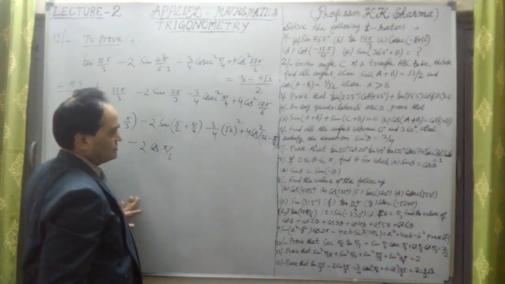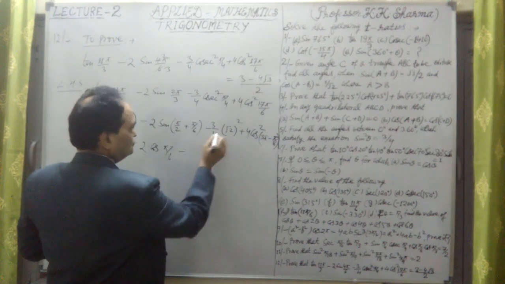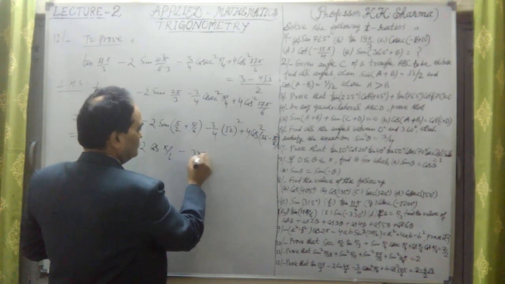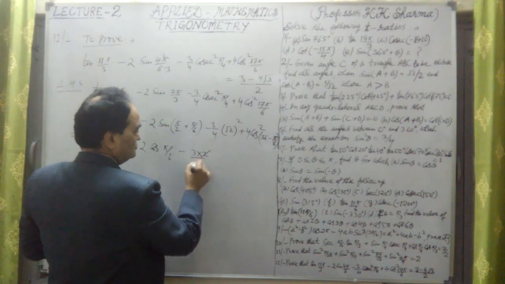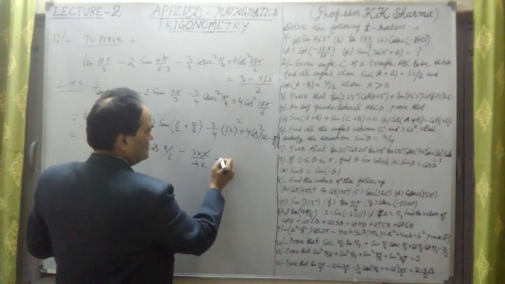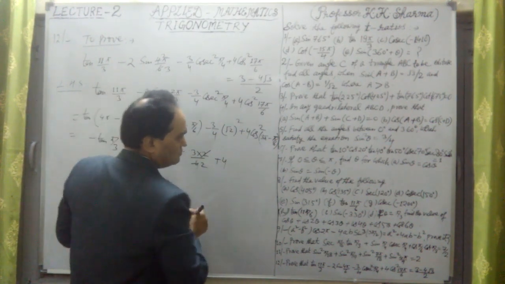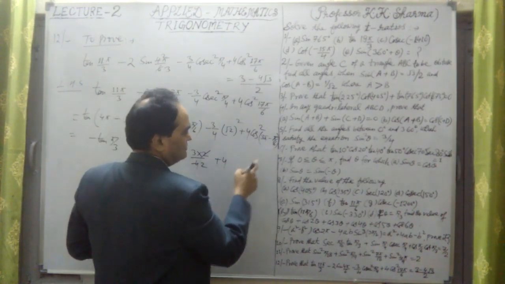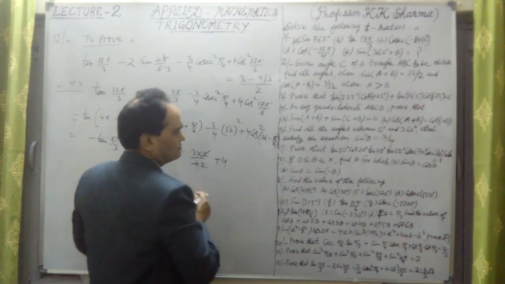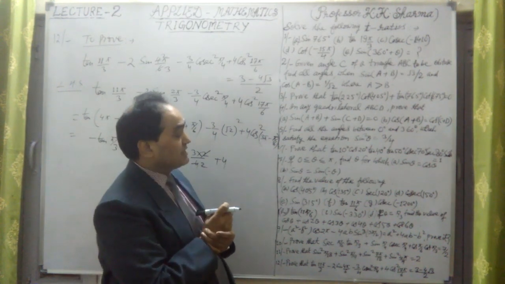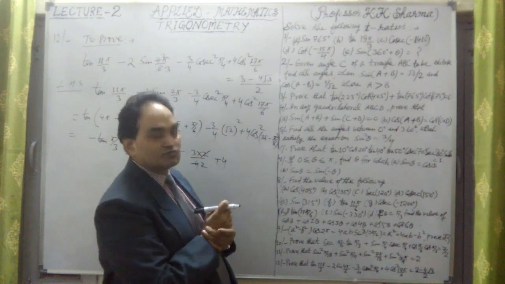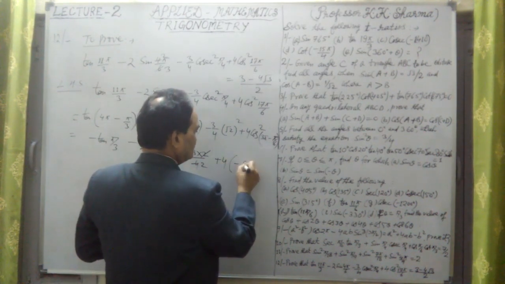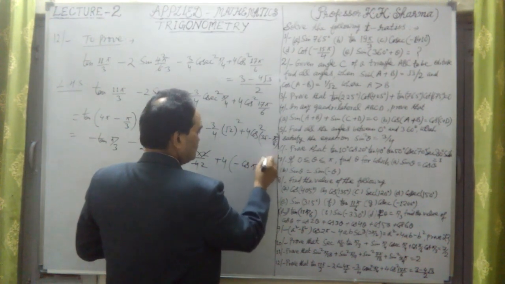Now let me describe this. This is minus 2 into root 3 by 2, plus 4 into, now this is pi minus theta, cos of it is minus cos theta, so let me write minus cos pi by 6 whole square.